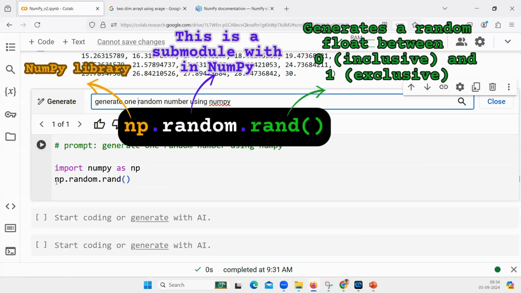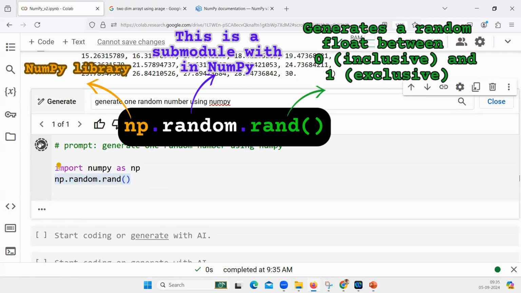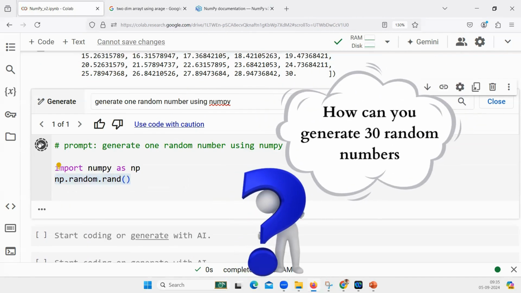Here I have asked, and it says np.random.rand. It is generating a random number. What is the feature of a random number? Every time you execute, you will get a different value.